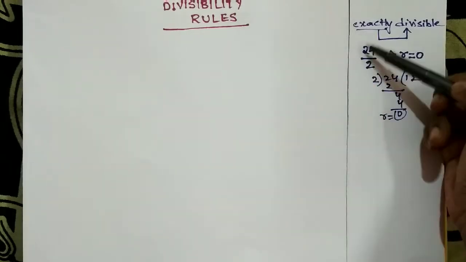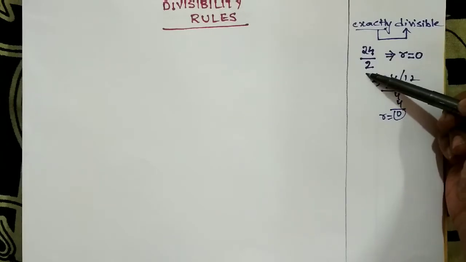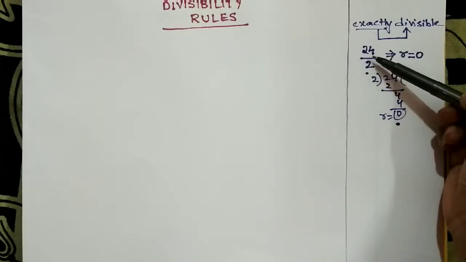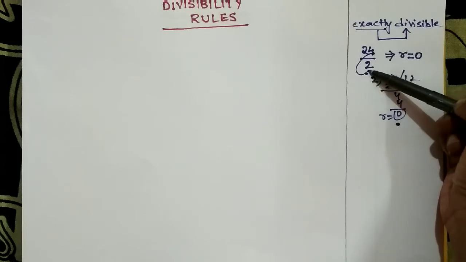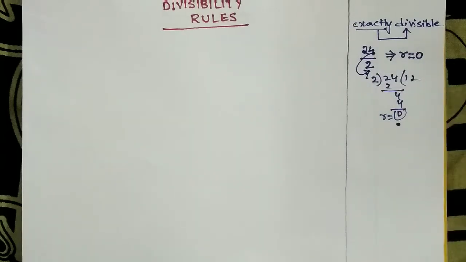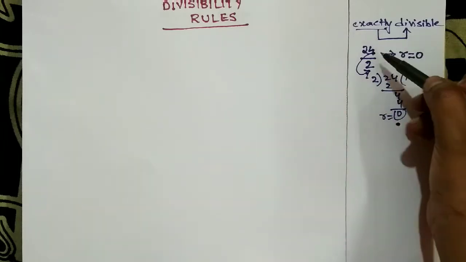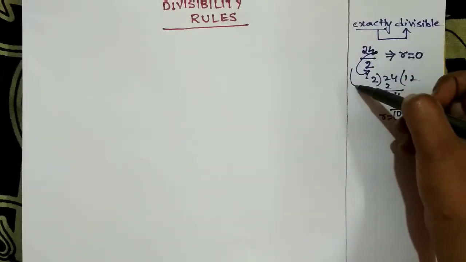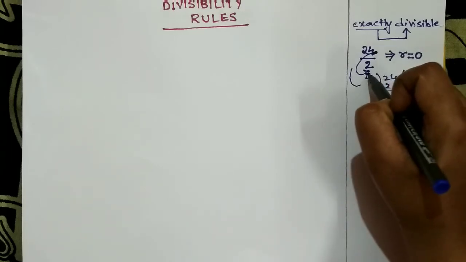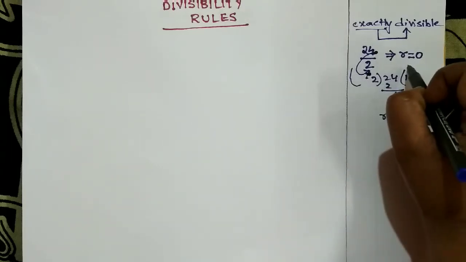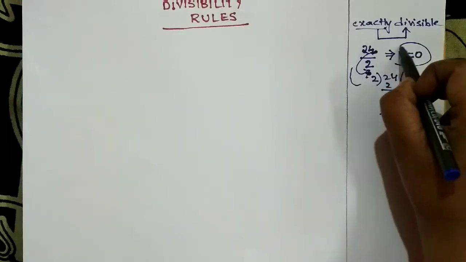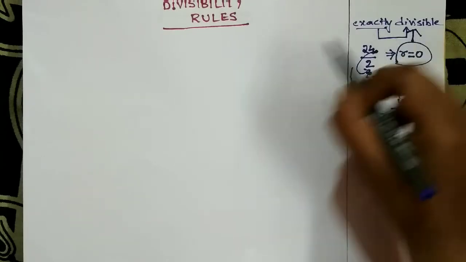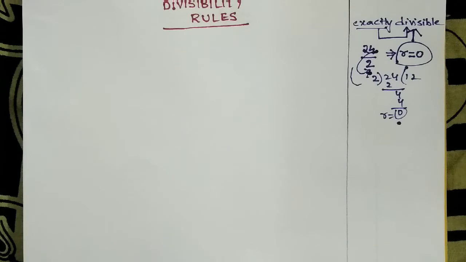When a number is divided by another number giving the remainder 0, then this number is exactly divisible by this number. Whatever is in the numerator is exactly divisible by the denominator if it gives us remainder 0, and then it is called exactly divisible.